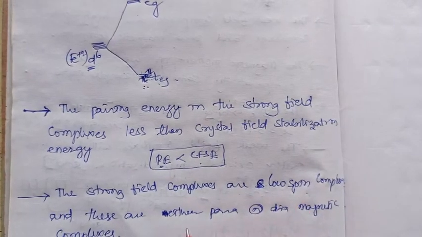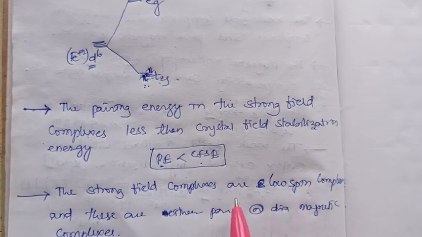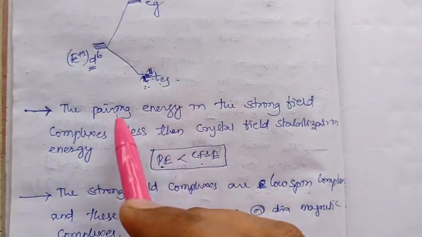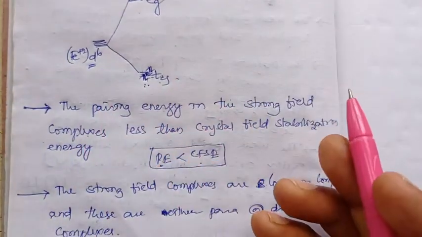In strong field complexes, they show either paramagnetism or diamagnetism. Some of the complexes will have unpaired electrons, some may not have unpaired electrons.